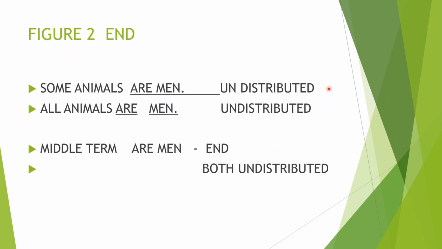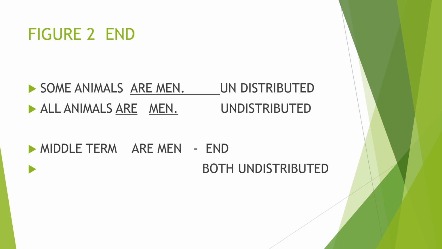The next is figure 2. In figure 2, both are undistributed. So the middle term will come at the end of each sentence. Some animals are men. All animals are men. Here both are coming at the end. The middle term means a common word in both of the sentences. That is what we call the middle term. Men is at the end here, and here also at the end. So in figure 2, the middle term is at the end of both sentences and both are undistributed. Then it is easy to reach the sentence like this. So figure 2 is moving towards the end.